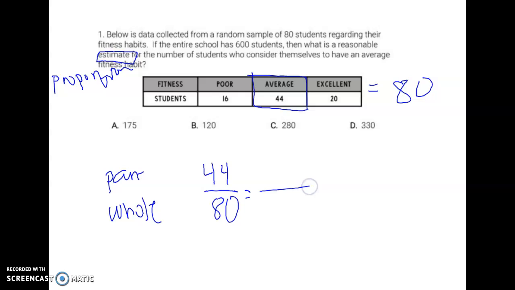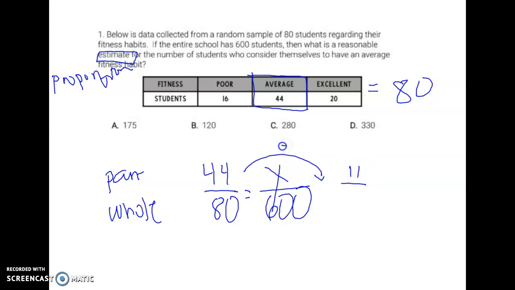But they want us to make a prediction, so I'm going to use another ratio to predict. If there were a total of 600, that's my new whole, and I want to know what part of that would be average. So remember, proportions, you can try to find a relationship within, or you can cross multiply. I went ahead and simplified that 44 over 80.